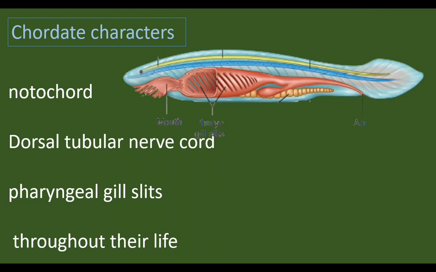In Urochordates, the notochord disappears in the adult. But in Cephalochordates, notochord is permanent. The nerve cord is permanent in the adult stage also. The notochord extends into the head region, so the name is Cephalochordata.